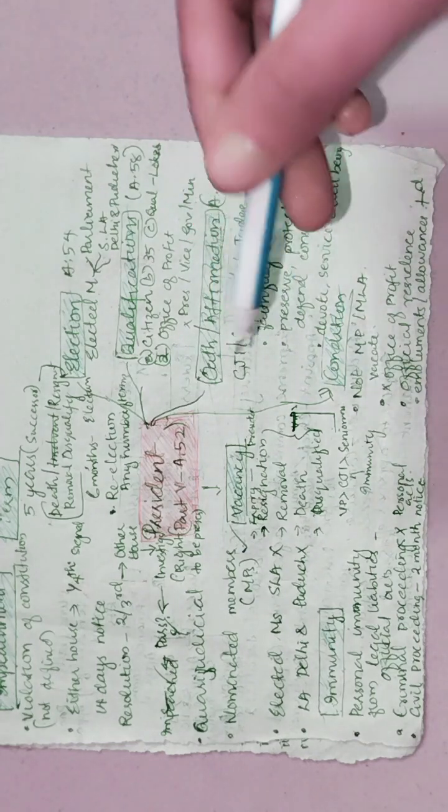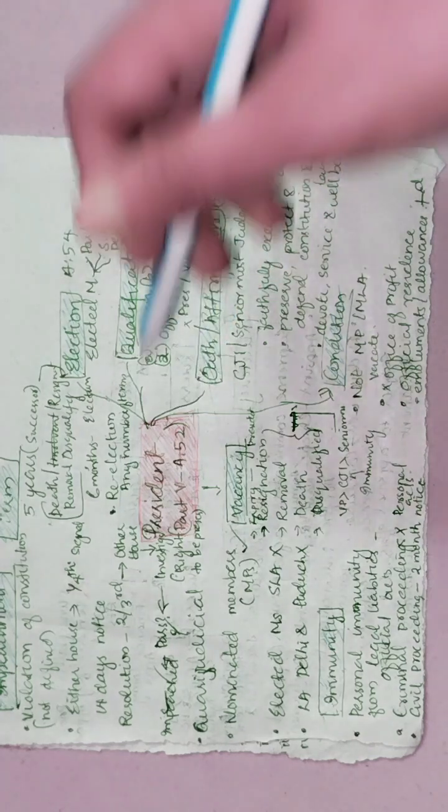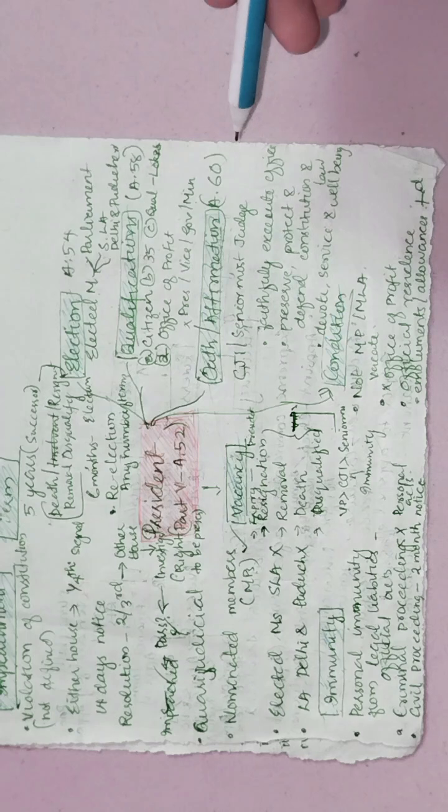All these are mentioned in Article 60 of the Indian Constitution.